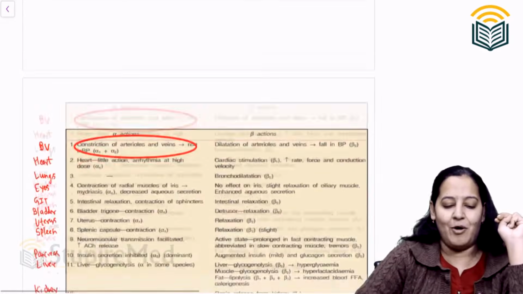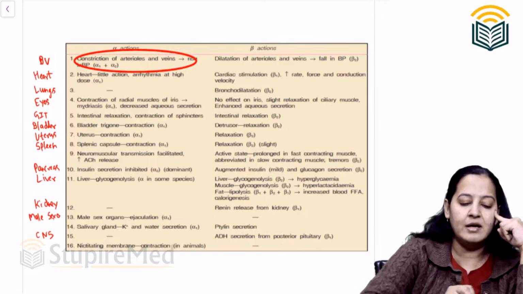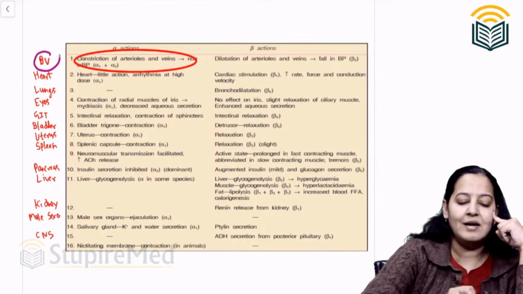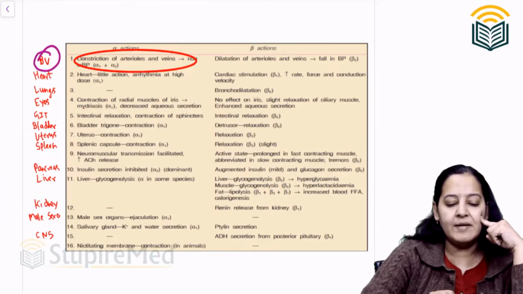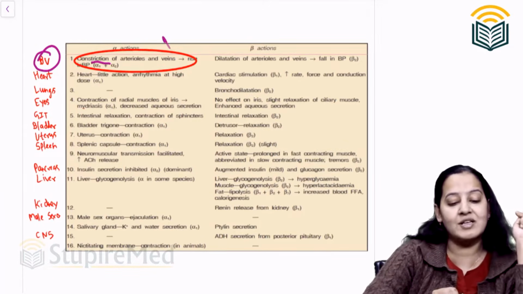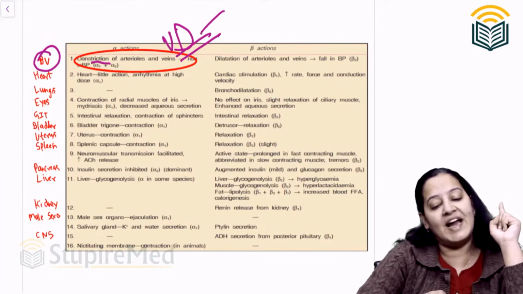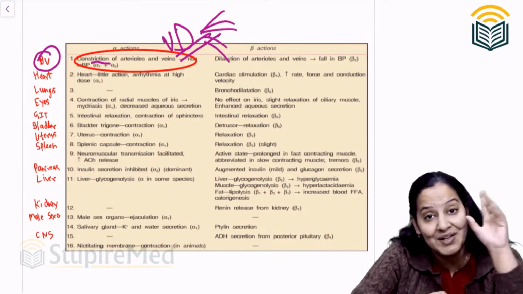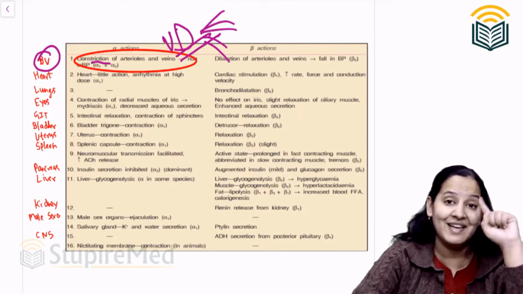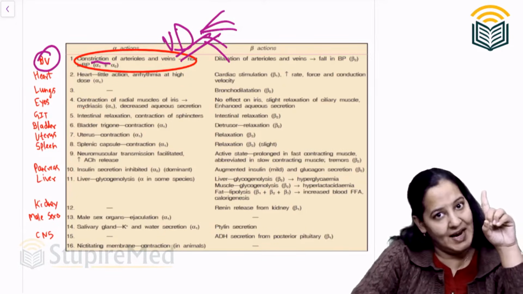So uses of alpha blocker. Based on the first thing, what it is doing to the blood vessel: alpha receptor was causing vasoconstriction, it is causing vasodilatation. So based on this vasodilatation property, listen carefully, alpha blocker is used in 8 places.